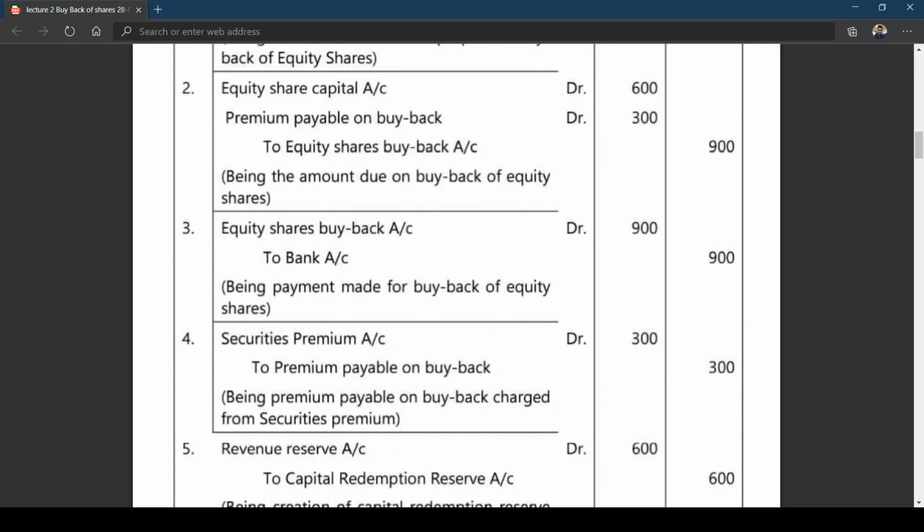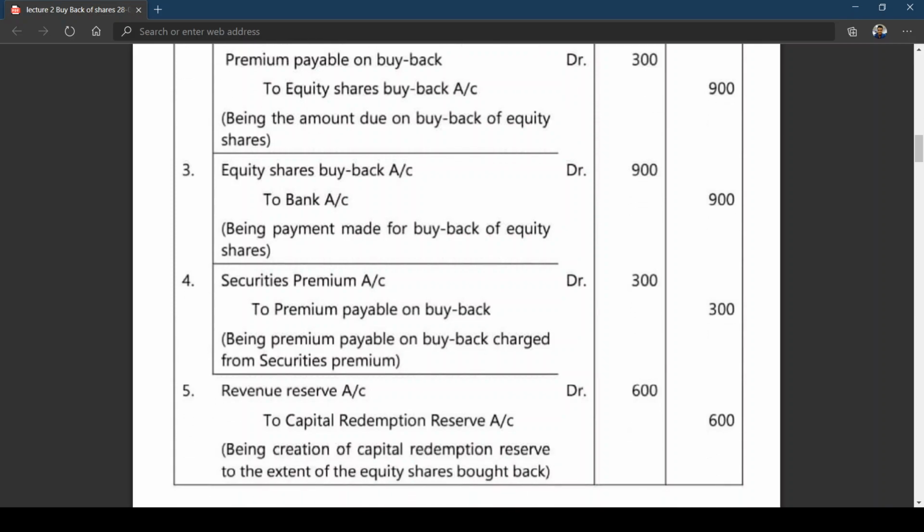As I told you, you can combine entry number 2 and 4, then premium payable on buyback will be cancelled, my dear friends. Then the entry will be equity share capital account Dr, security premium account Dr, to equity share buyback. We can write the entry like that. Or else you can debit premium payable on buyback, and that premium payable on buyback is later transferred or adjusted to security premium.